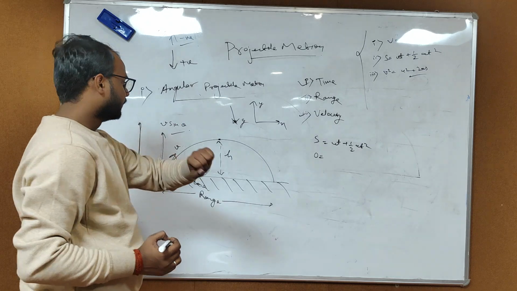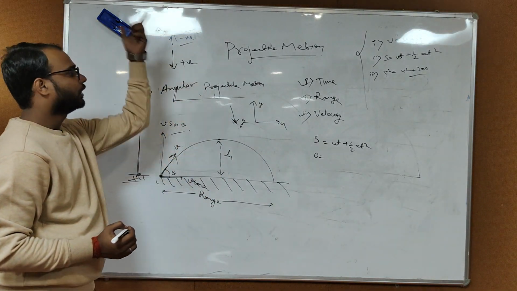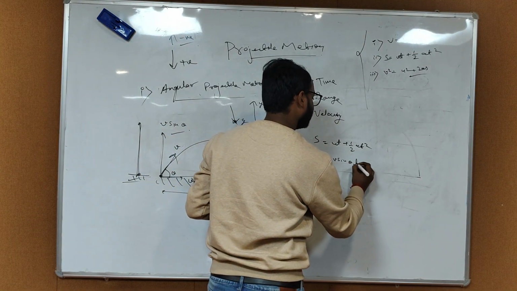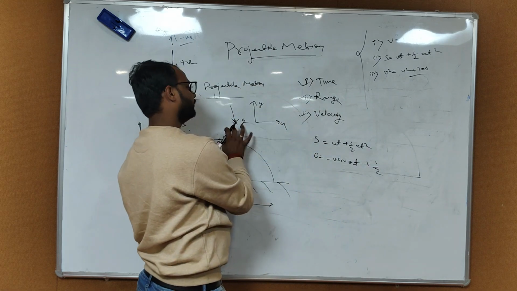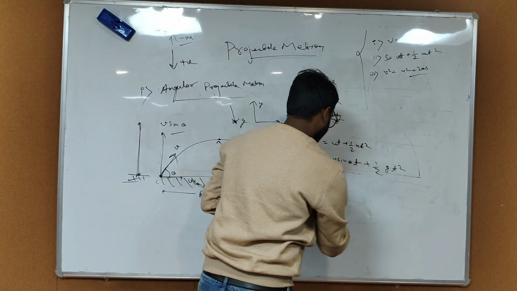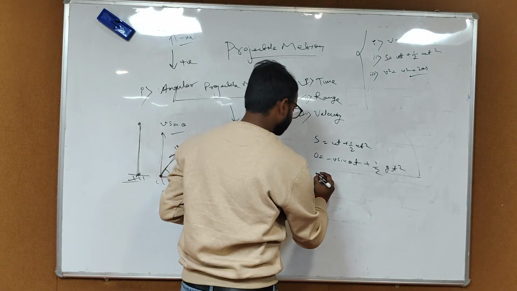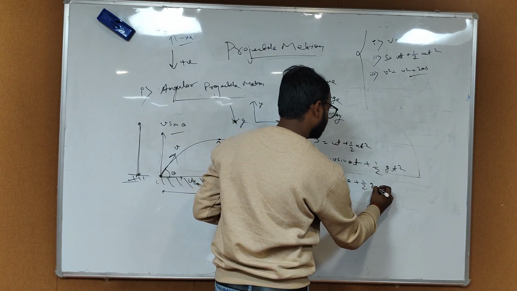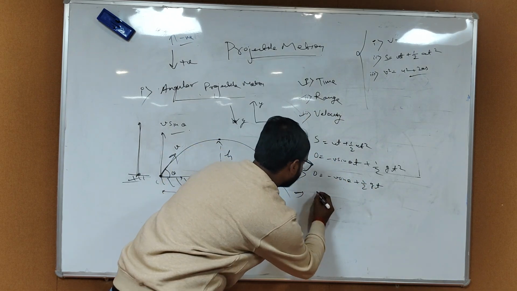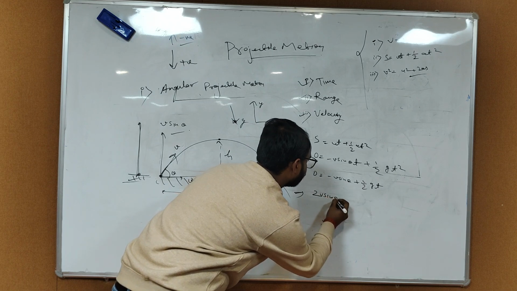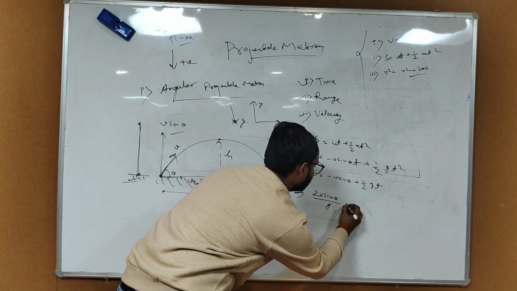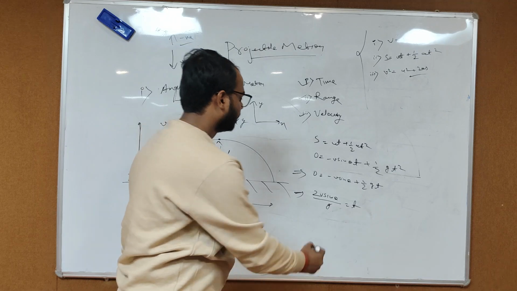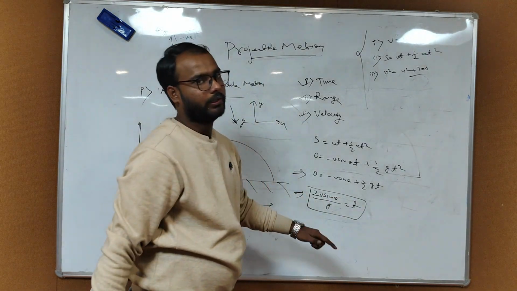What about the initial velocity? V sin theta, but in upward direction, means negative of v sin theta into t plus half acceleration, which here is g, half g t square, and now it's simple mathematics. 0 is equal to minus v sin theta t plus half g t square. So 2v sin theta upon g is equal to t. I think it's correct. Yeah, the time period is simply calculated.